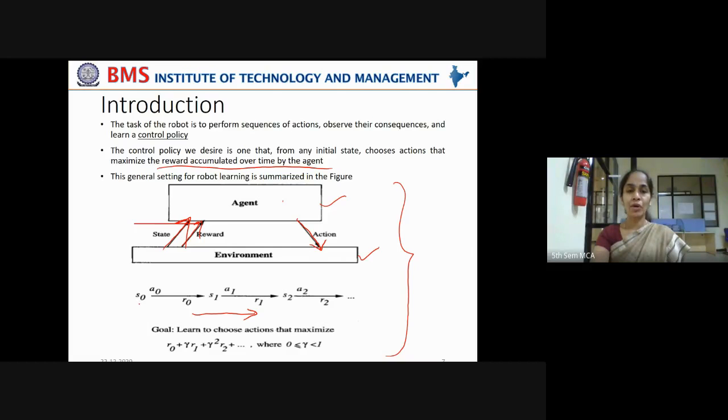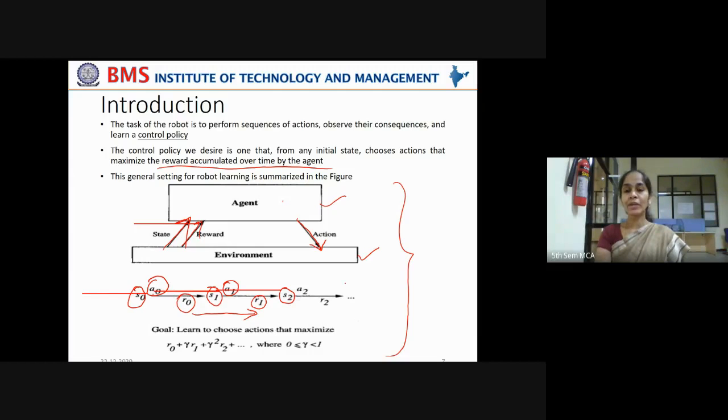From state S0, by taking action A0, it can move into next state S1 by accumulating a reward R0. Now from this state S1, by taking another action A1, it can move into another state S2 by accumulating the second reward R1.